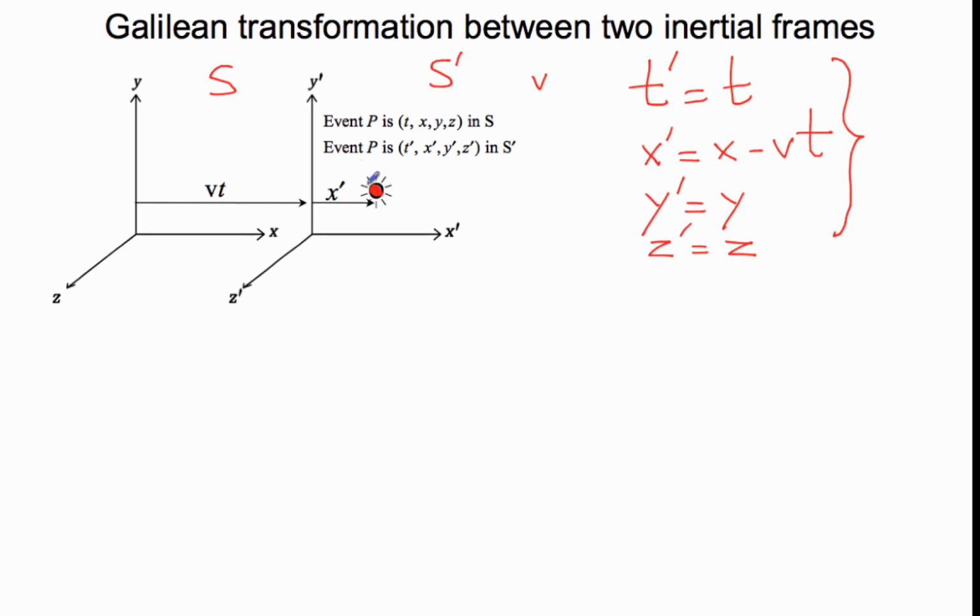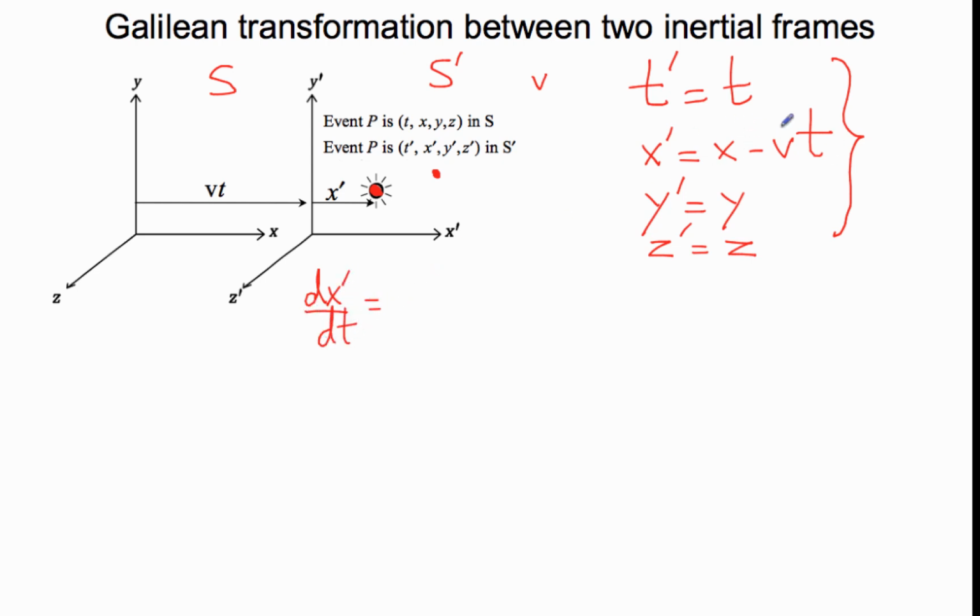Now, imagine that this was a particle, and so it's here right now. In a little while, it'll be, let's say, over here. So it has changed its x, y, and z coordinates in a certain amount of time. Or you could say it's changed its x prime, y prime, and z prime coordinates in that same amount of time. Well, we know how to get velocities. Let's just take dx prime by dt.